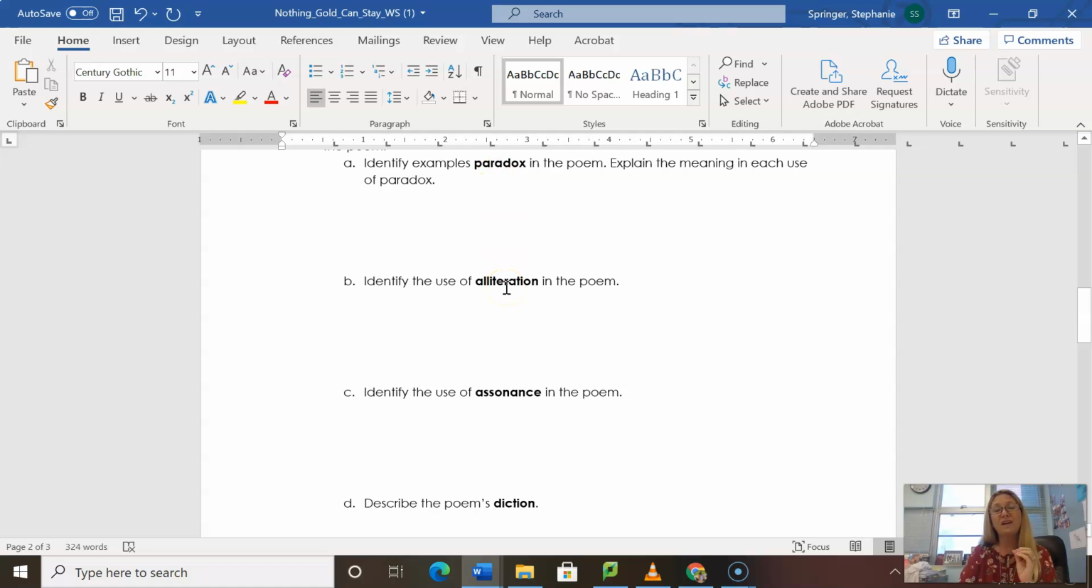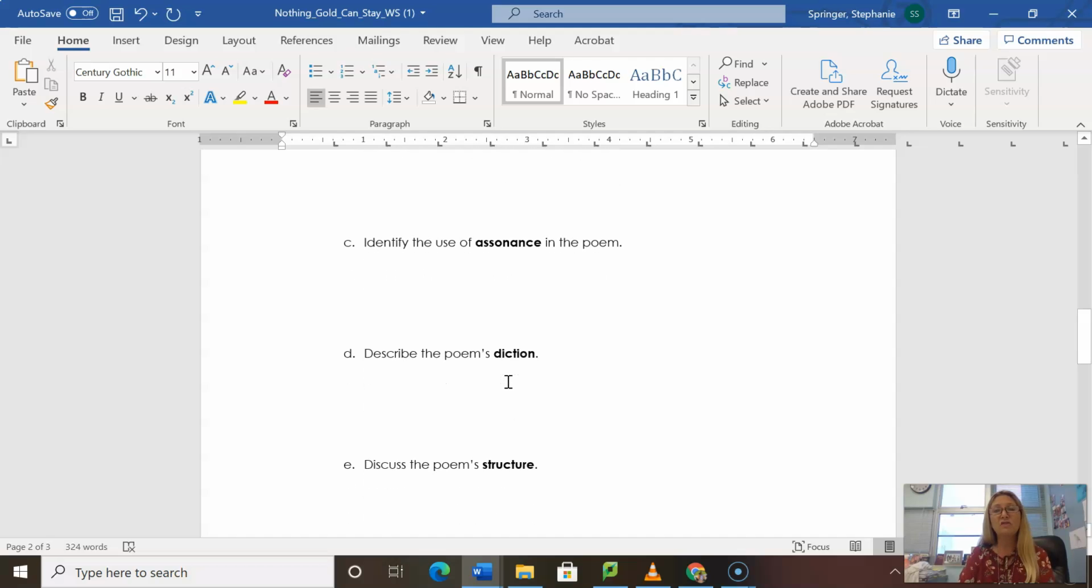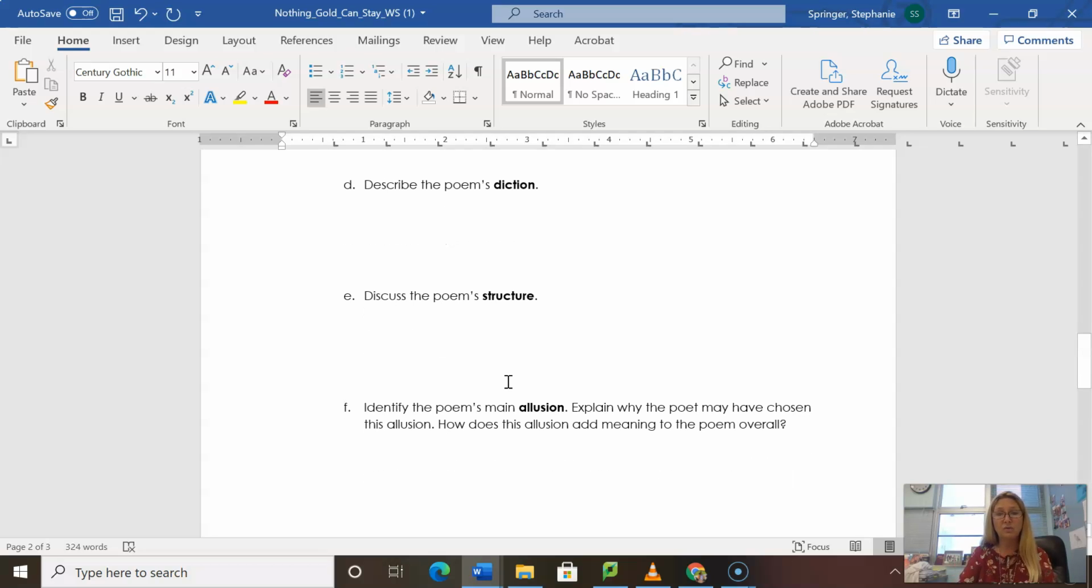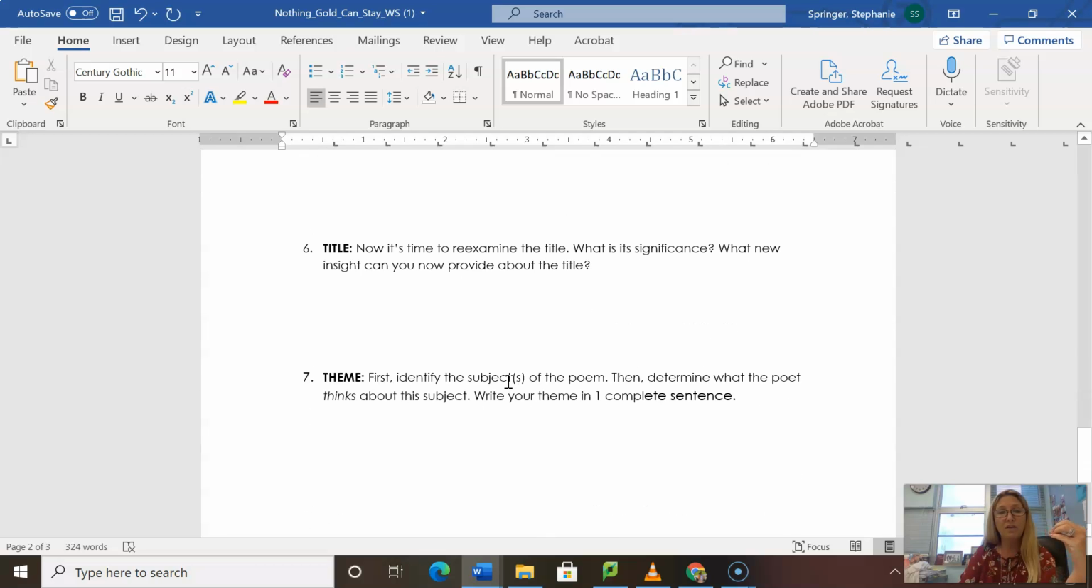Alliteration, repetition of consonant sounds. Assonance, repetition of vowel sounds. Diction is the author's word choice, and then structure, how the poem is arranged. Again, this is all in the notes that I provided. So please make sure that when you are answering these questions, you are looking at the notes, because all of this is going to help you come up with this right here.